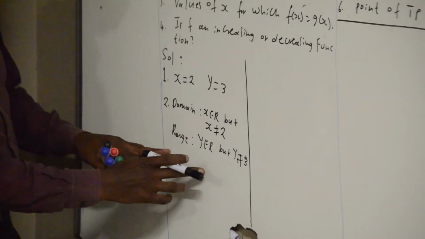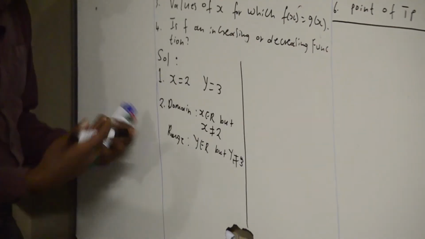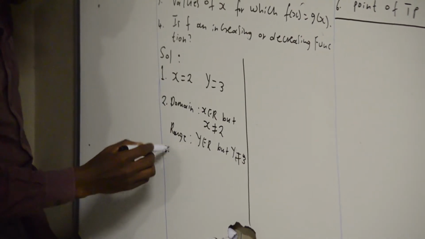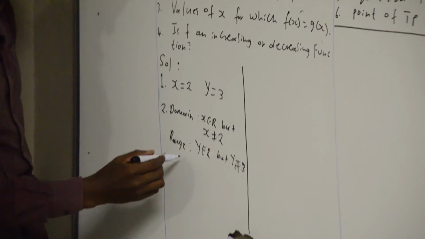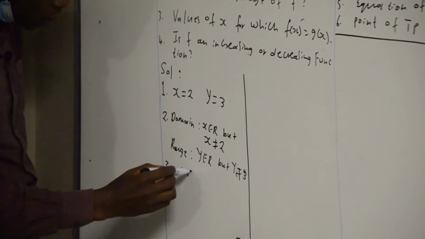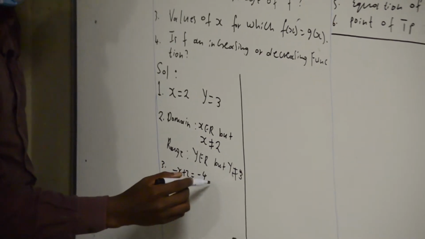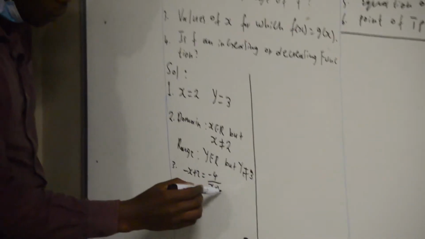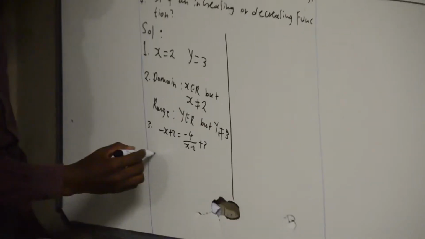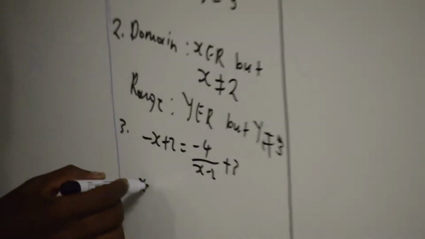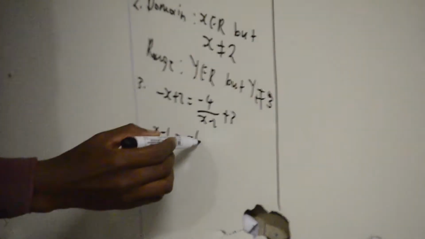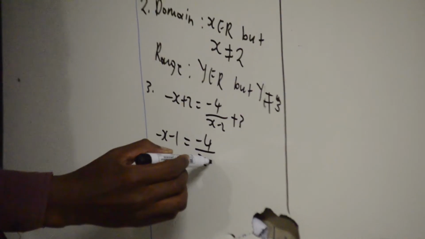In this case, we want f of x equal to g of x. Just equate the equations. f of x is equal to g of x. So you'll have this straight line: negative x plus 2 is equal to minus 4 over x minus 2 plus 3. So you'll have minus x minus 1, because 3 minus 2 is 1, negative, equal to minus 4 over x minus 2.